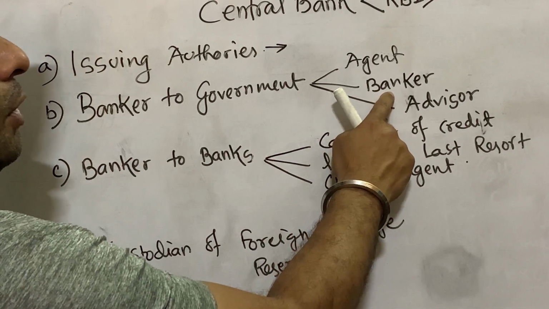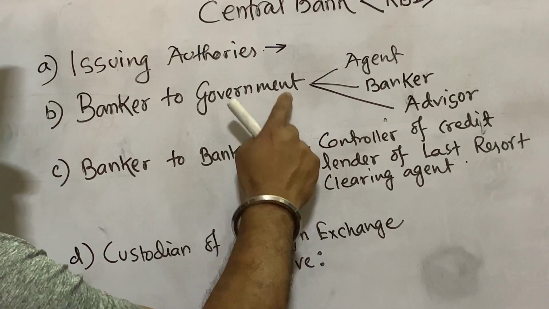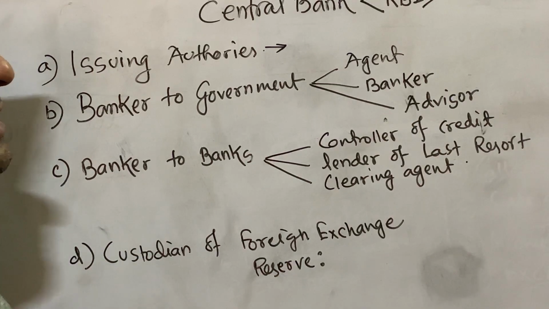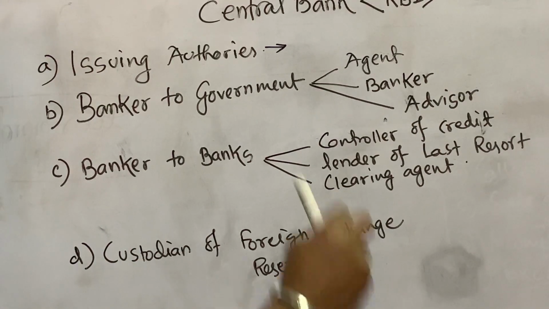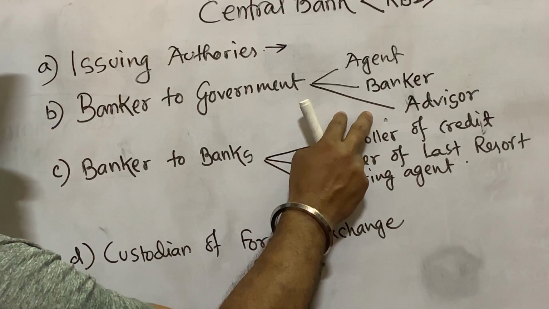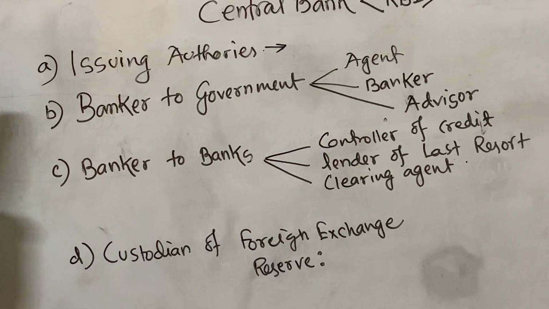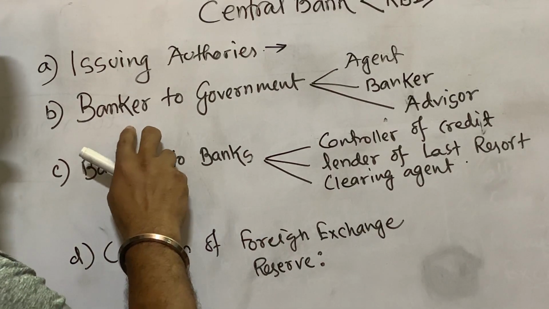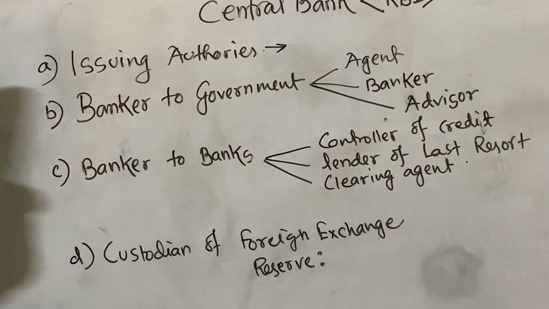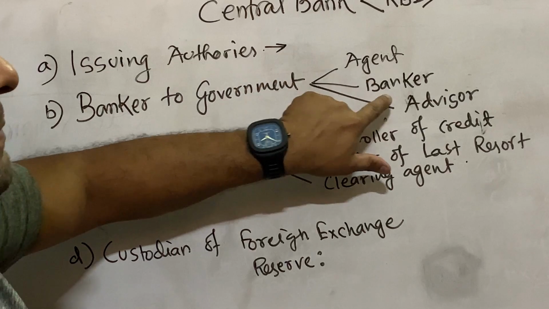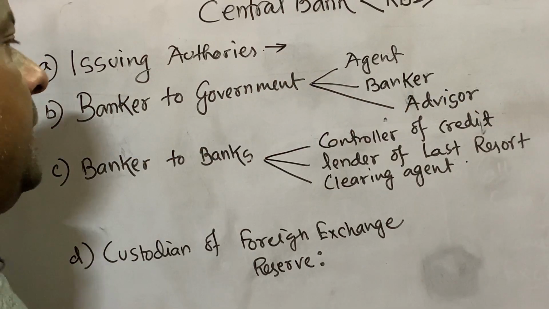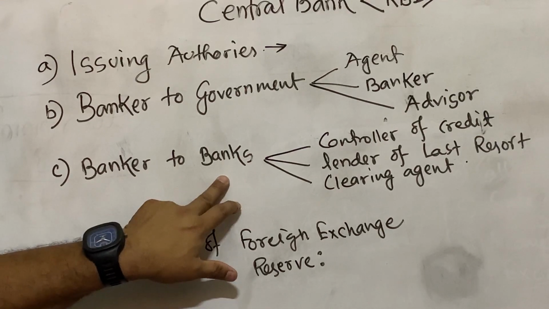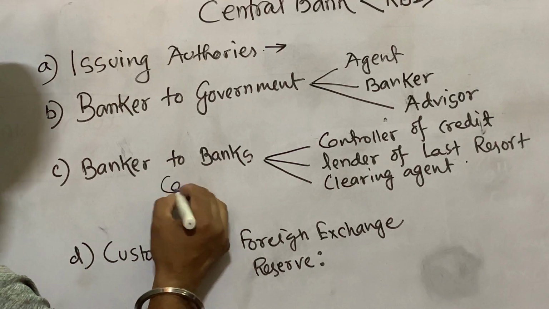As a banker means all the banking activities of the central and state government are performed by the central bank. As an advisor means in any kind of financial crisis or financial requirement, the central bank advises the central government on how it should follow policies so that the government can overcome the crisis. So as a banker to the government, the central bank performs three activities: agent, banker and advisor of the government. Third one is banker to the bank, a very important function of the central bank. Banker to the bank means banker to all the commercial banks.